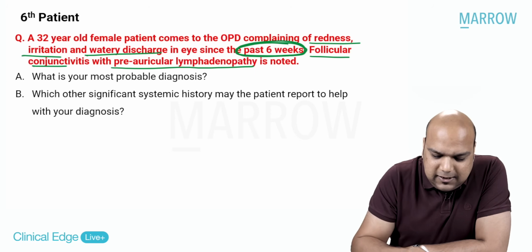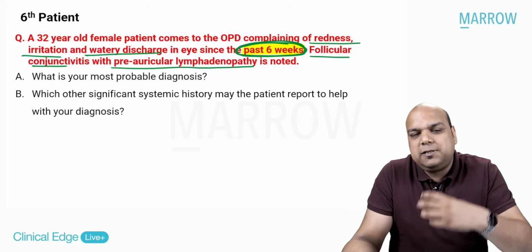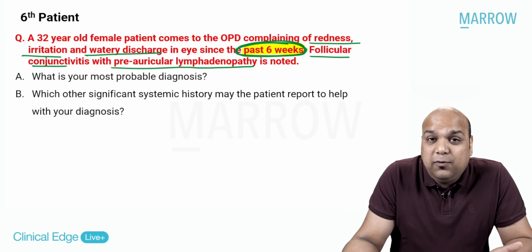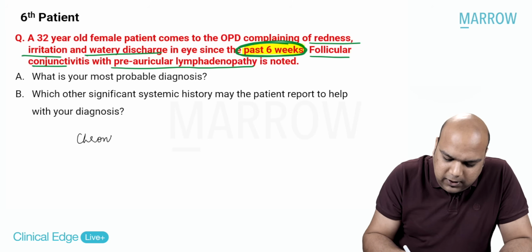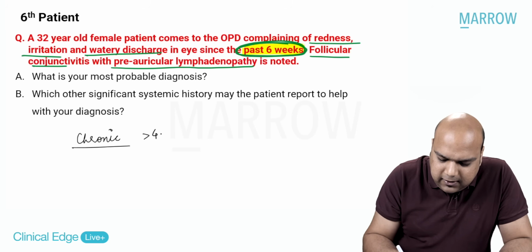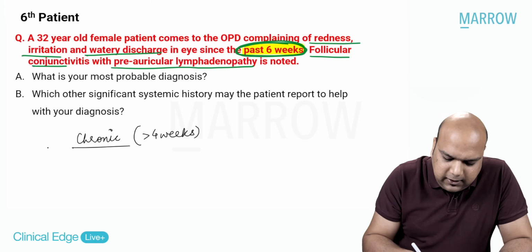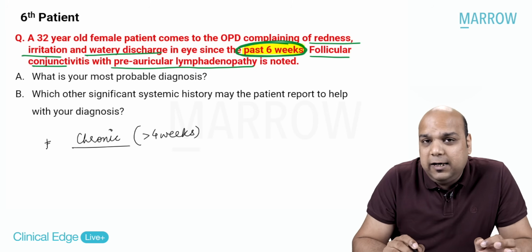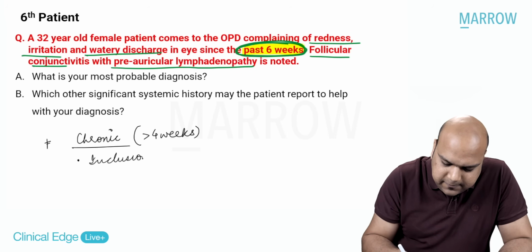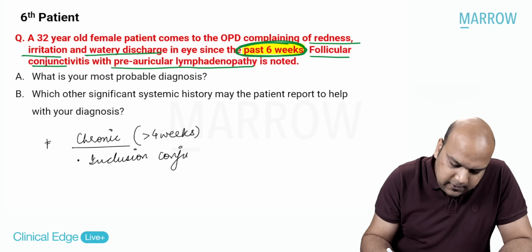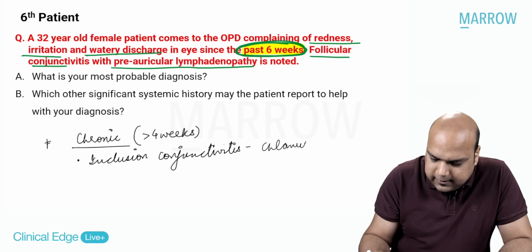So my main key in this question has to be past 6 weeks. That is something which I'm not used to. Usually in redness the patient presents instantaneously. If it has been there for past 6 weeks, then we are essentially talking about chronic redness. If it is greater than 4 weeks, then we are terming it chronic, everybody. So now I need to form a differential diagnosis of chronic cases which can cause redness. The first thing that comes into my mind is inclusion conjunctivitis, adult inclusion conjunctivitis, which occurs due to chlamydia.